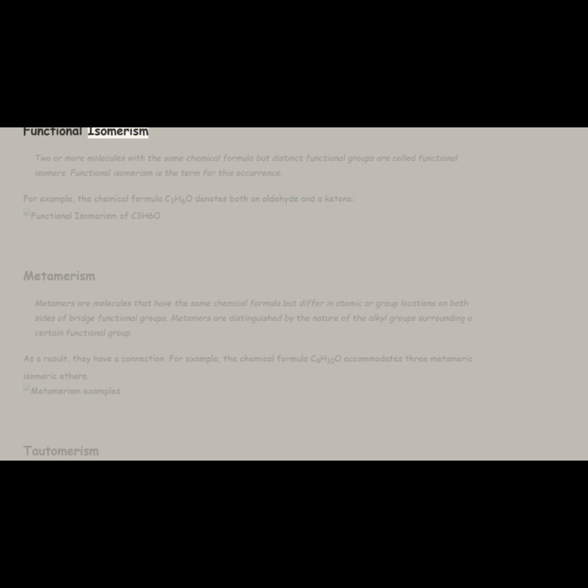Functional isomerism. Two or more molecules with the same chemical formula but distinct functional groups are called functional isomers. Functional isomerism is the term for this occurrence. For example, the chemical formula C3H6O denotes both an aldehyde and a ketone.